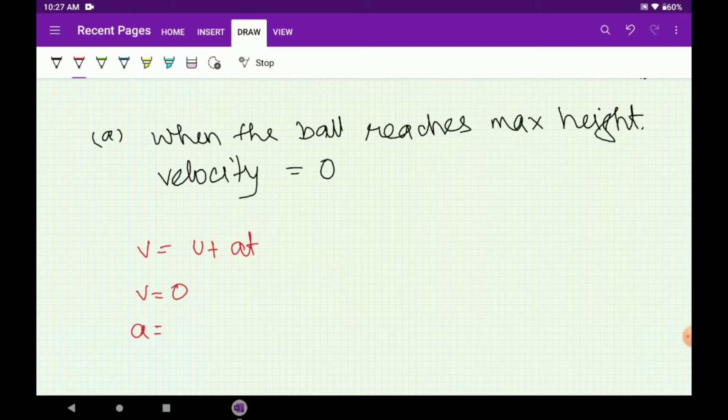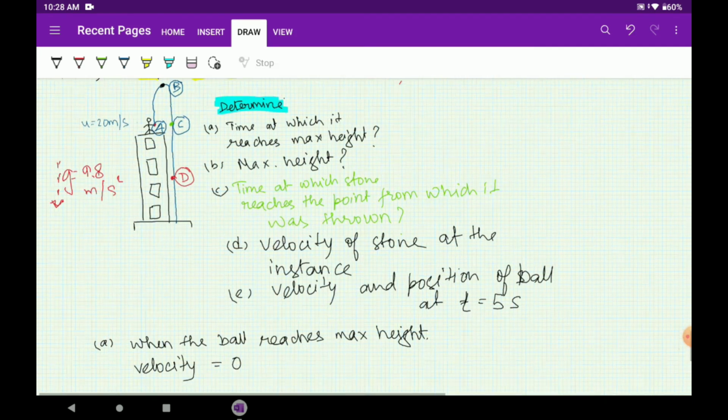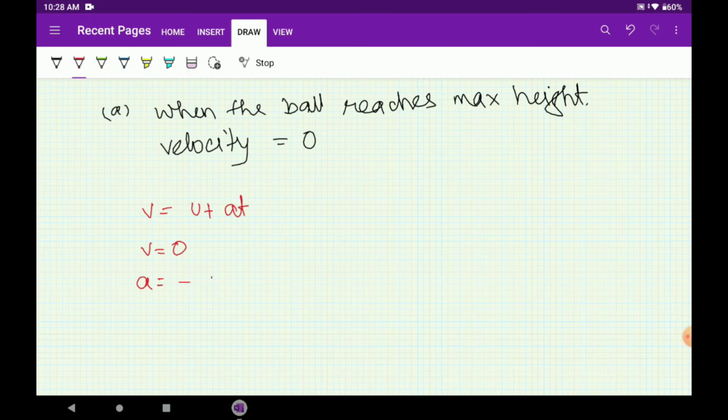We took upwards as positive and downwards as negative, so the acceleration is always acting downwards. g equals 9.8 meter per second square, acting downwards. So a will be minus 9.8 meter per second square. We have u also. u is 20 meter per second. We only need to find out t.